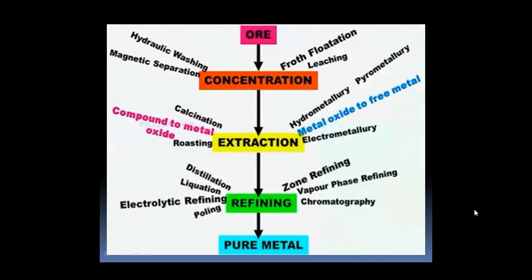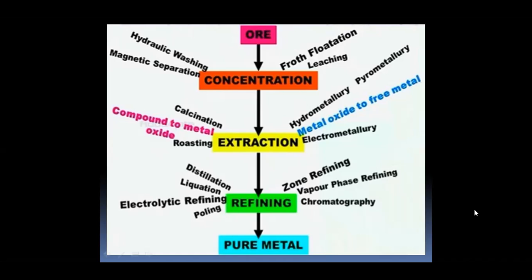Metallurgy involves the following principles. The ore is concentrated by hydraulic washing, magnetic separation, flotation, and leaching. From this concentrated ore, the metal can be extracted.